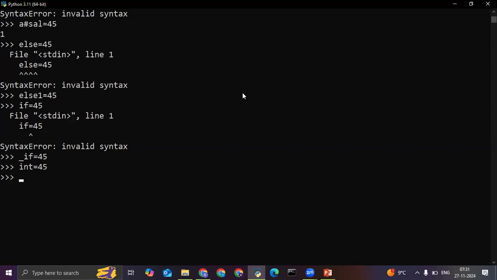Now, all the variable names are case sensitive. Like if I'm writing age is equal to 19, age is equal to 21, now age is equal to 22, now I'm writing Age is equal to 23.